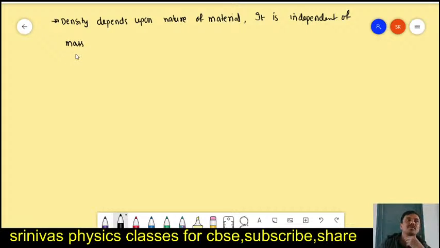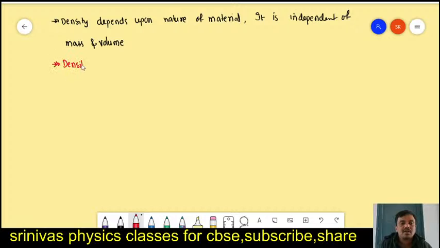For example, if you take copper and increase the mass, then the volume also increases; mass is proportional to volume. That's why it is independent of mass and volume. It depends only upon the nature. Different substances have different densities.